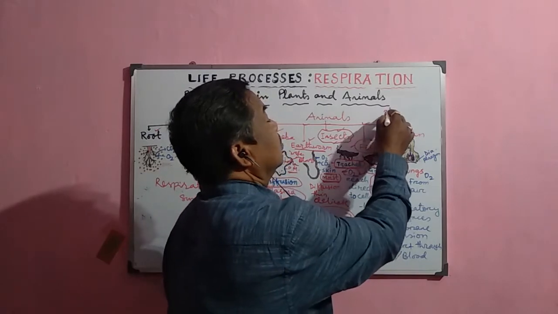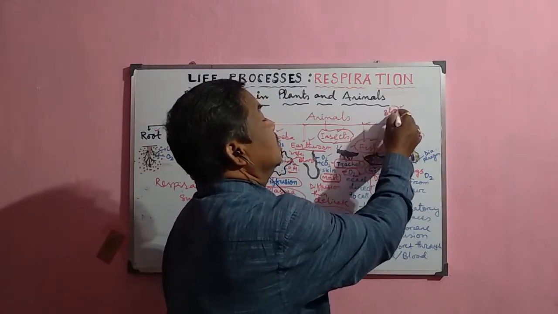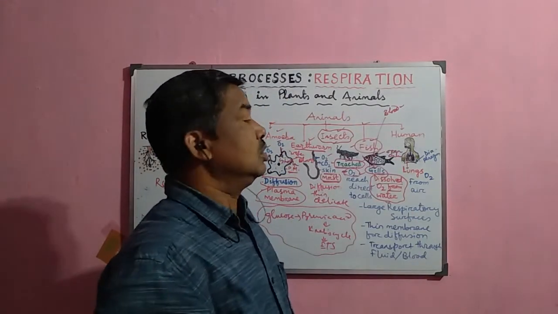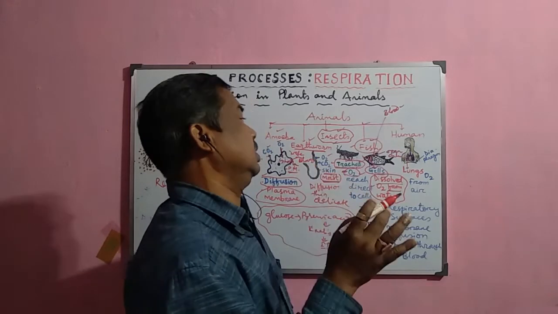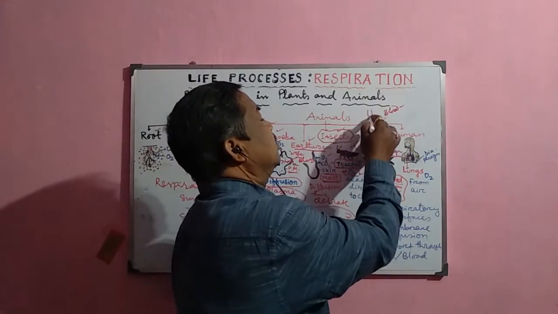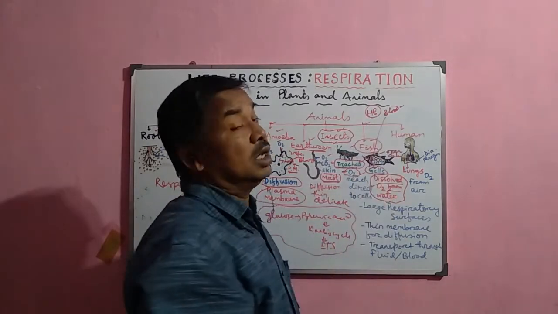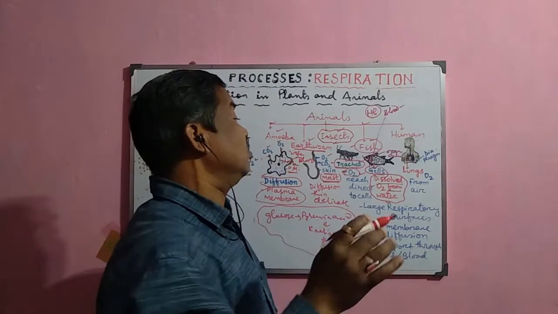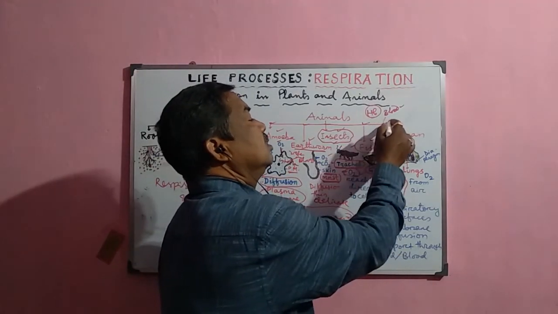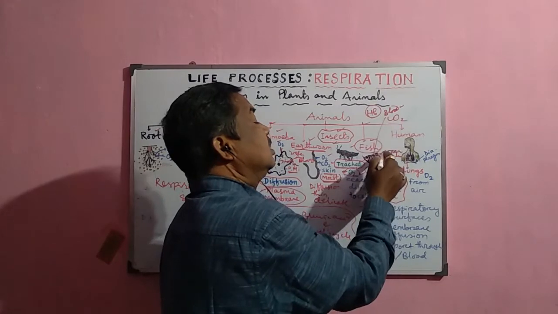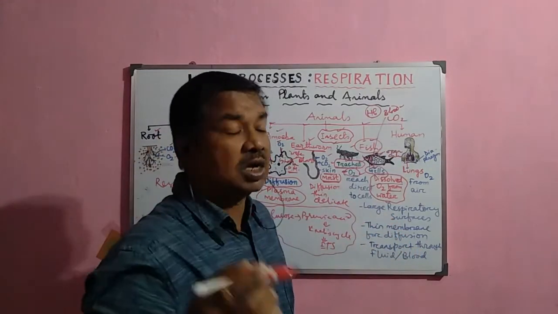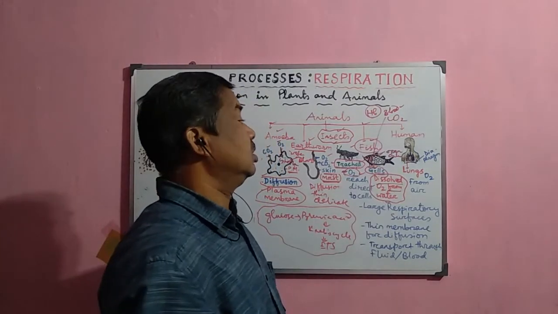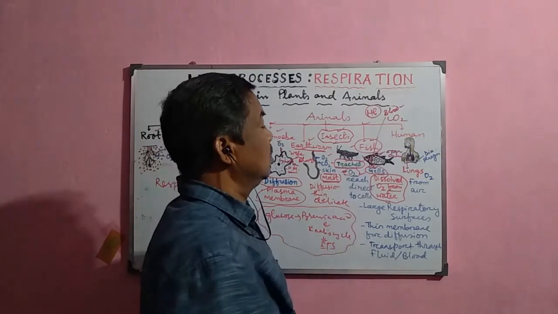Here the blood circulation is there, so that is why through the gills it enters the blood circulation, and the blood normally transports the oxygen to each and every part of the body, because the blood contains the hemoglobin pigment. This hemoglobin helps in the transport of oxygen to each part of the body, and from each part it carries the carbon dioxide to the gills, and it normally goes to the outside. So exchange of gases occurs no doubt in the gills, but the transport occurs through the blood.